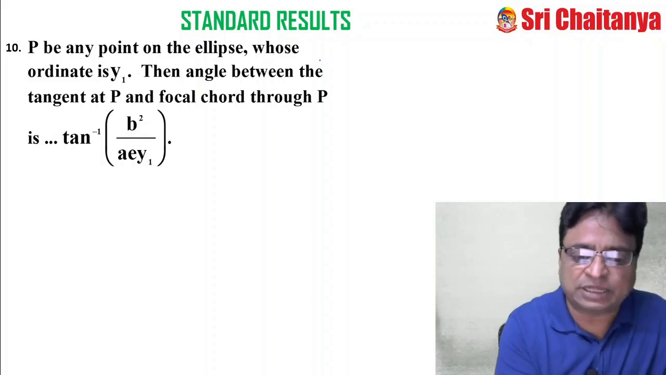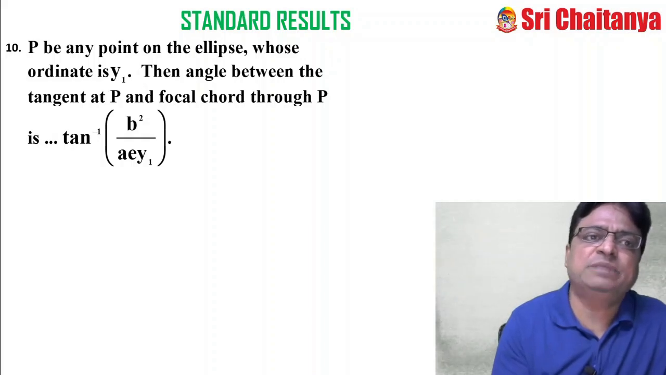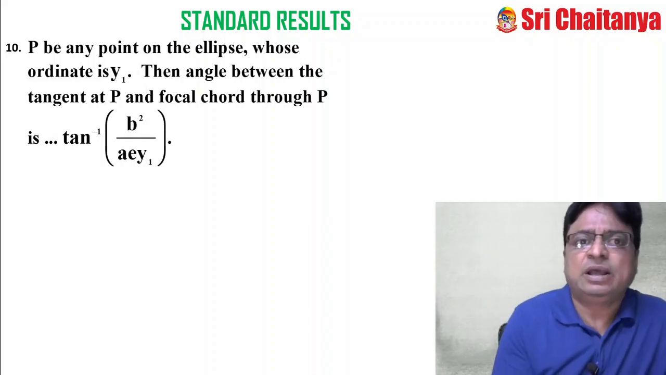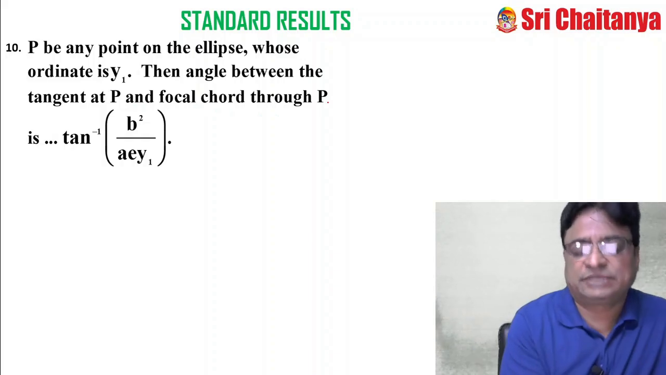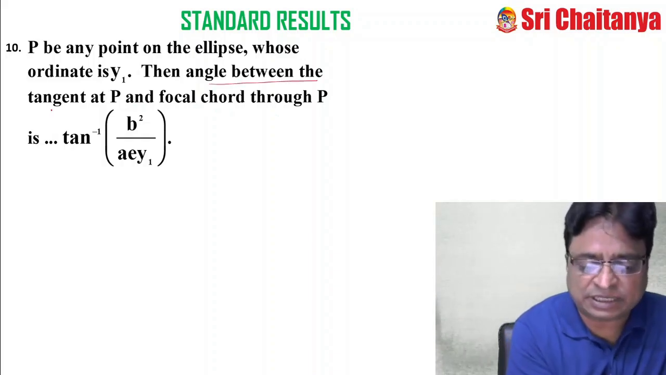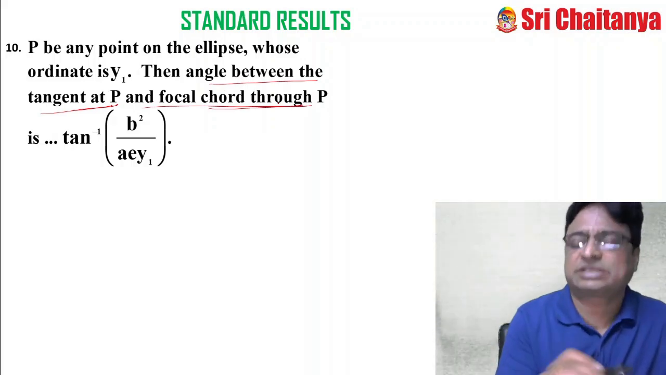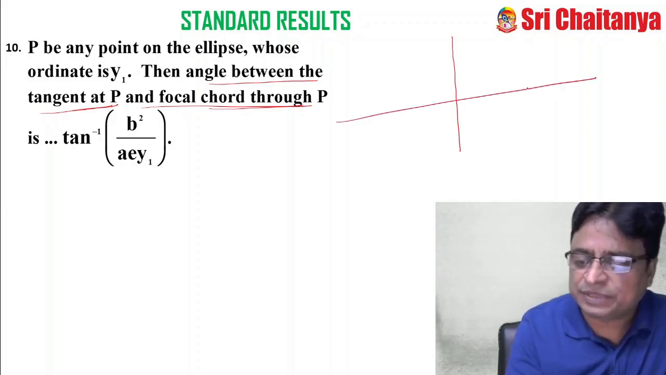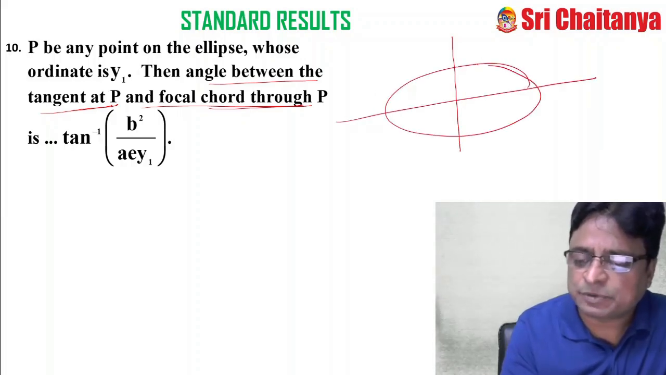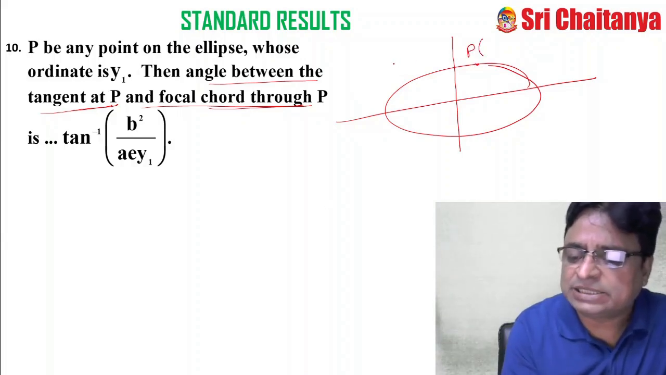P be any point on the ellipse whose ordinate is y1. Then the angle between the tangent at P and the focal chord through P is what they are asking. That means, just draw the diagram very carefully. Here, suppose this is any point P. And this is the tangent.